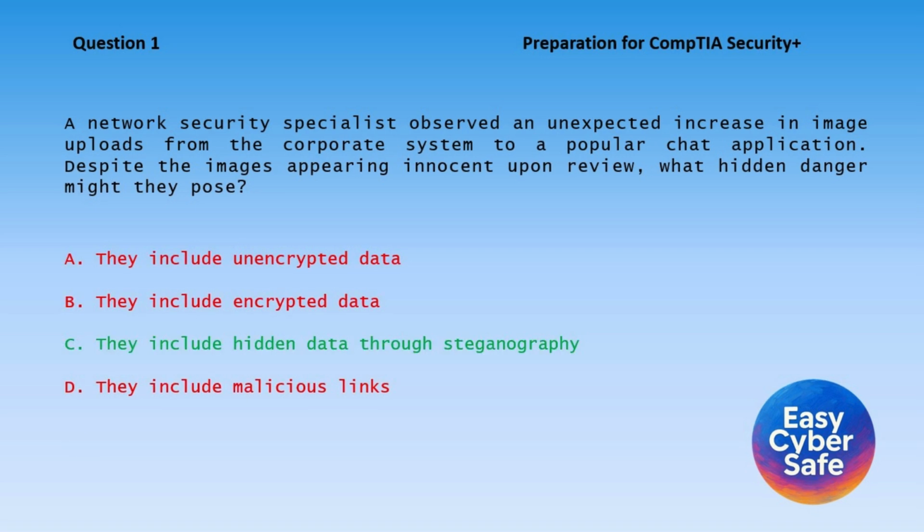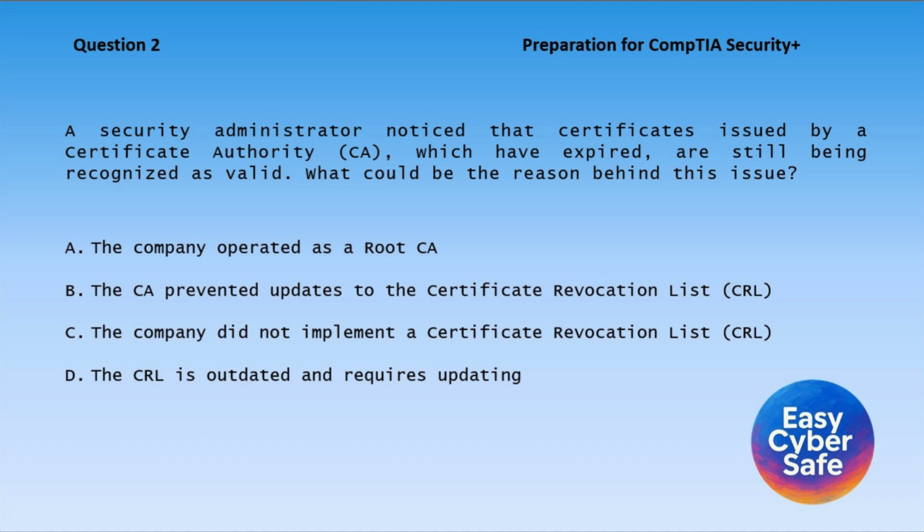Correct answer, C. Steganography allows for the concealment of data within seemingly harmless files, such as embedding a message in an image, which could be used to exfiltrate sensitive information unnoticed. Unencrypted data, plain text, is easily intercepted but does not imply hidden content. Encrypted data, ciphertext, is secure against interception but not relevant to hidden data within images. Malicious links are associated with phishing, which involves tricking users rather than embedding data covertly.